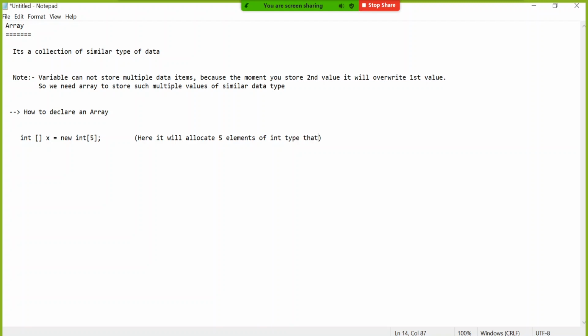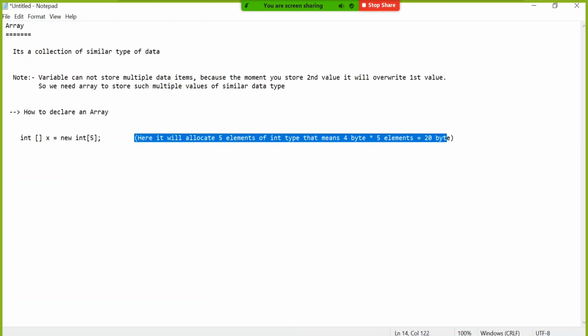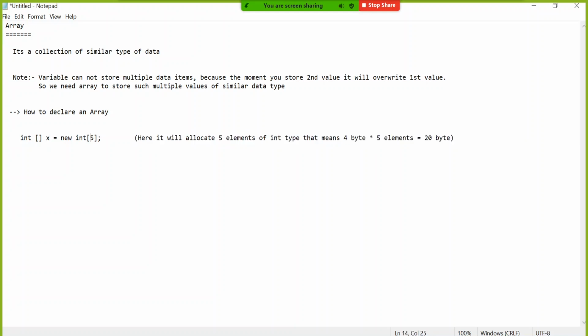That means 4 byte multiplied by 5 elements equal to 20 byte. Okay, so this is what the understanding behind this line. So please allocate 5 different locations that will be capable of storing integer type data, each integer taking 4 byte. That's why total memory allocation to this x will be 20 byte.